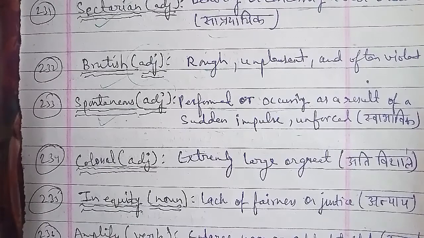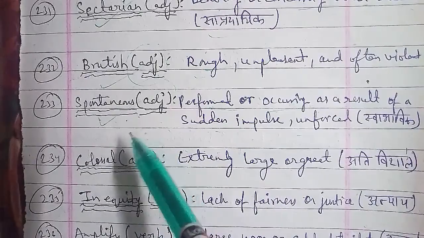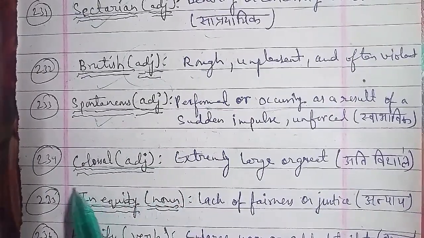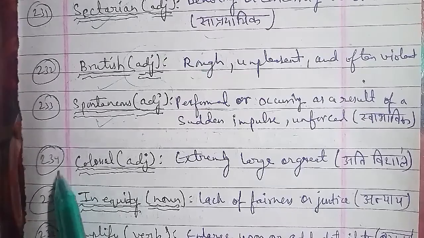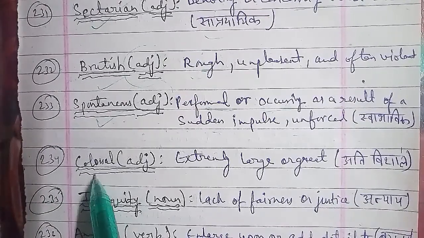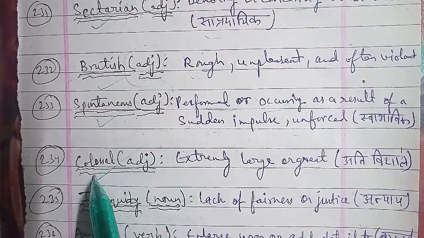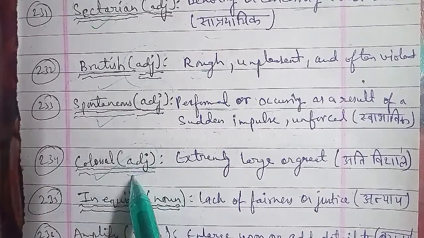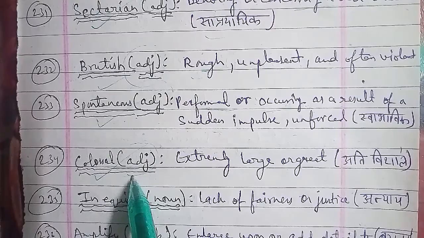Now the next word we have is the 234th here. The 234th word is colossal. Colossal is a word that is used as an adjective here, and colossal meaning is extremely large or great. ज़्यादा ही बड़ा, extremely large होना या कुछ ज़्यादा ही great होना, that we can use the word colossal there, and in Hindi that is अति विशाल.